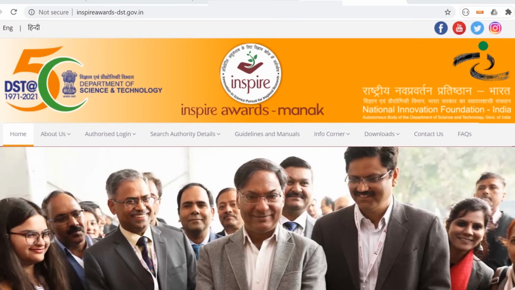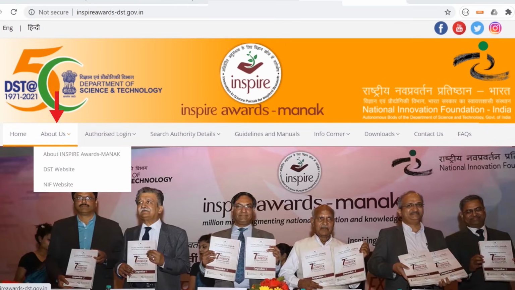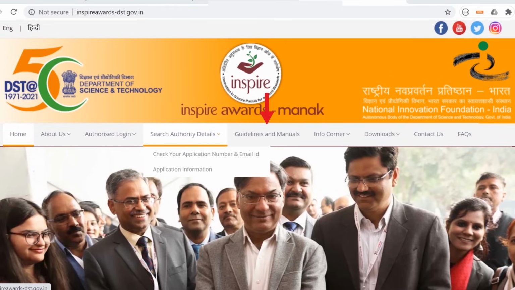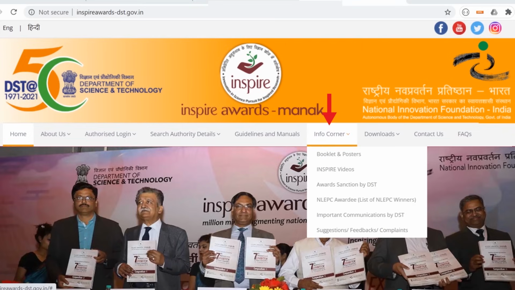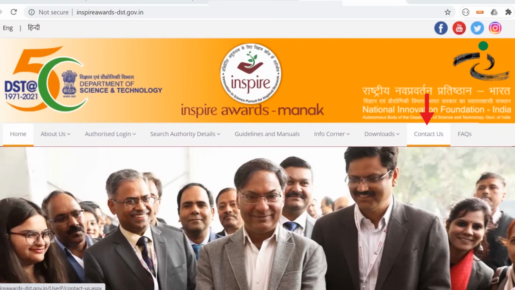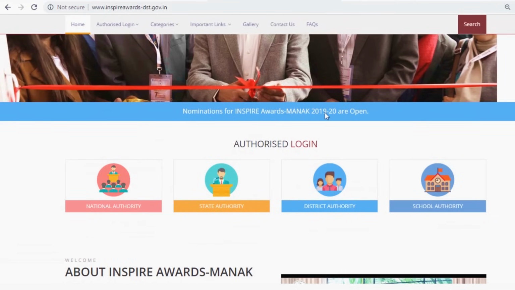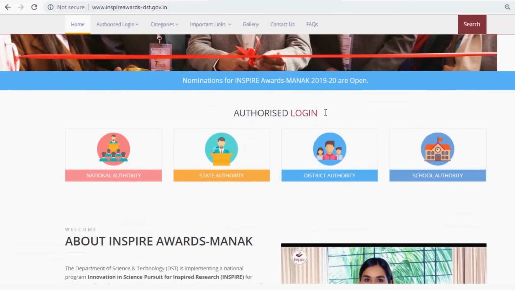The homepage displays various sections for user, such as About Us, Authorized Login, Search Authority Details, Guidelines and Manuals, Info Corner Downloads, our contact details, and Frequently Asked Questions. The Authorized Login is the section for application user. Various authorities like national, state, district, and school have been assigned access to this portal using the given username and password. You may also click here for Authorized Login.